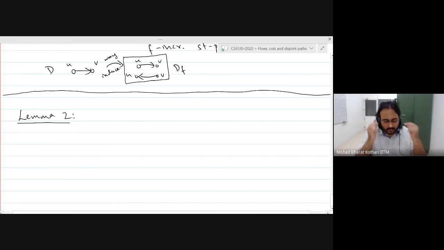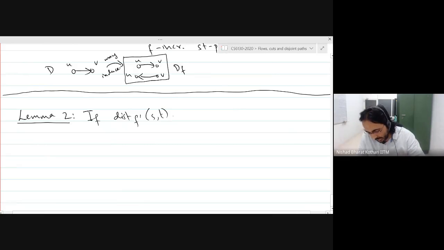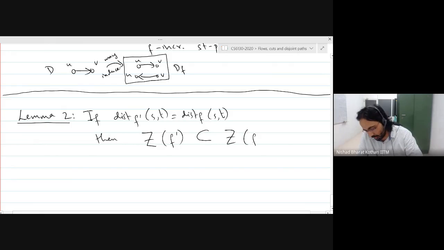So we are going to assume that the distance remains the same. Supposing the distance in F prime between S and T is the same as the distance in F between S and T. Then we claim that the Z set corresponding to F prime is a proper subset of the Z set corresponding to F. So this means proper subset.